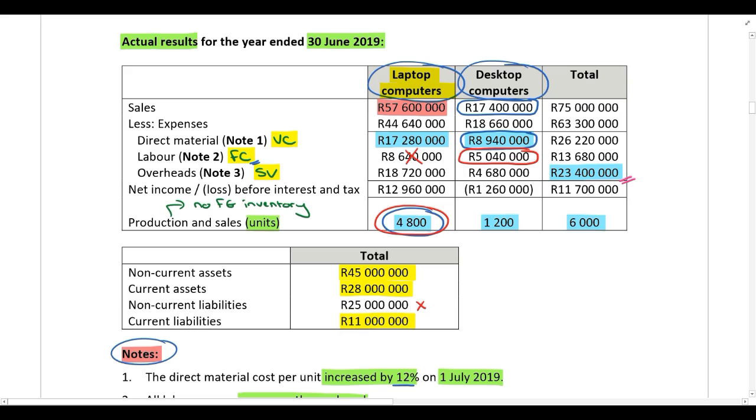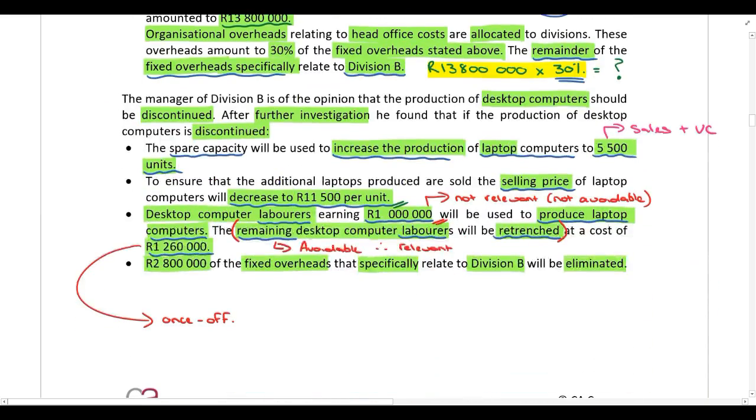So the only cost that we haven't considered is fixed overheads. And we are specifically told that 2.8 million rand of fixed overheads that specifically relate to Division B will be eliminated if the production of desktop computers is discontinued. So let's have a look at the fixed overheads in more detail, because we also know that those fixed overheads include organizational overheads.